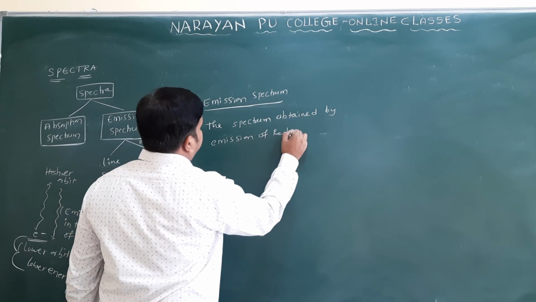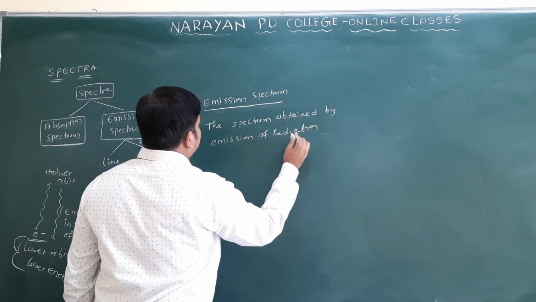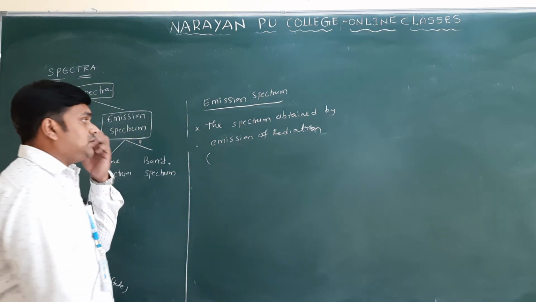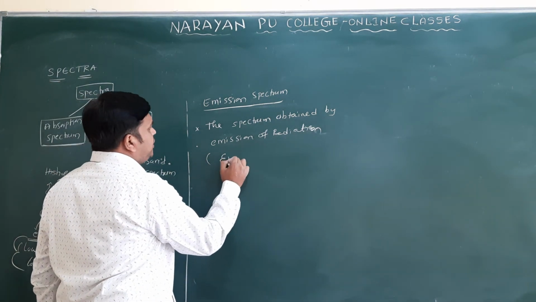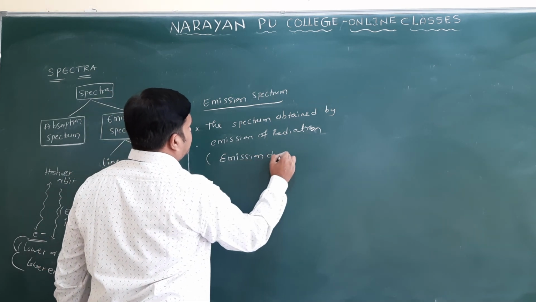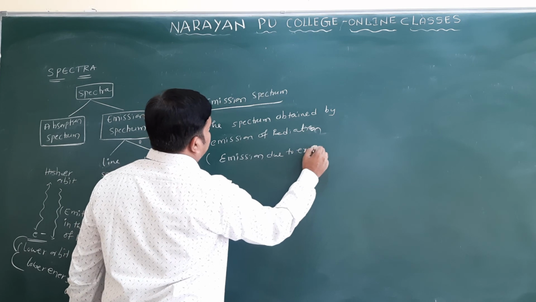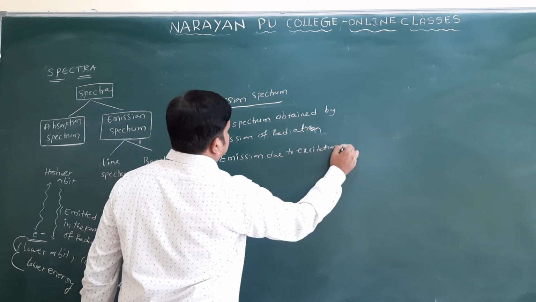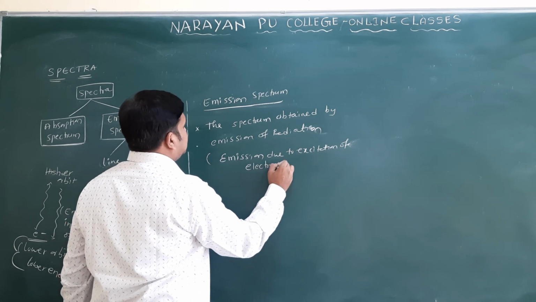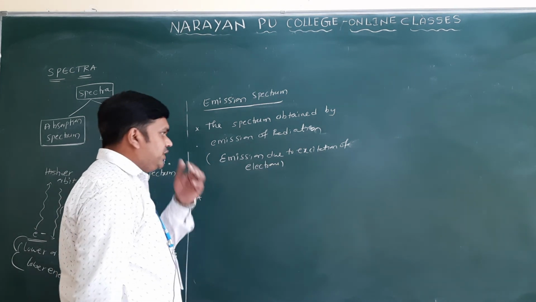Why does the emission of radiation take place? Because of the excitation of electrons. Emission is due to excitation of electrons.